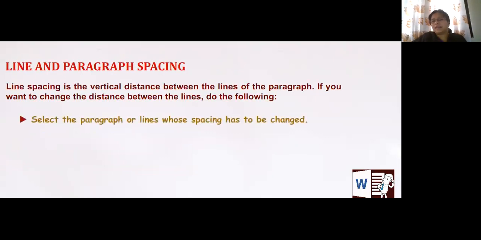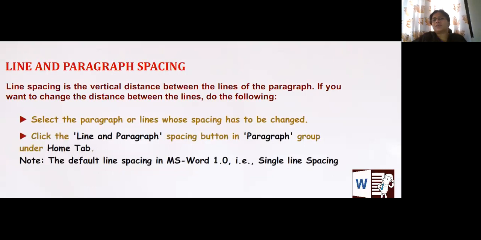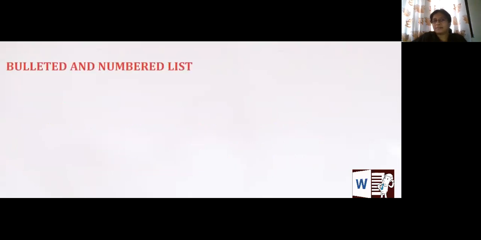Now, line and paragraph spacing. Line spacing is the vertical distance between the lines of a paragraph. If you want to change the distance between the lines, do the following. Select the paragraph or line whose spacing has to be changed. Click the line and paragraph spacing button in the paragraph group under the Home tab. The default line spacing is 1, that is single spacing.